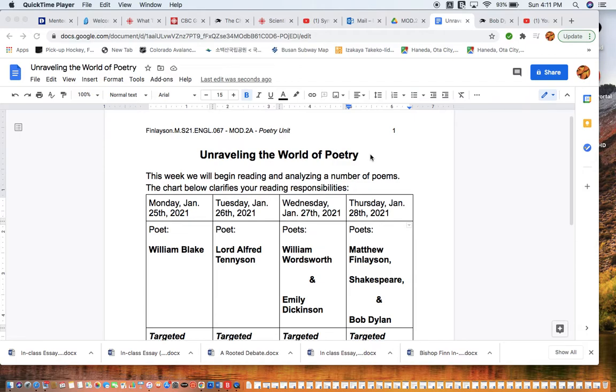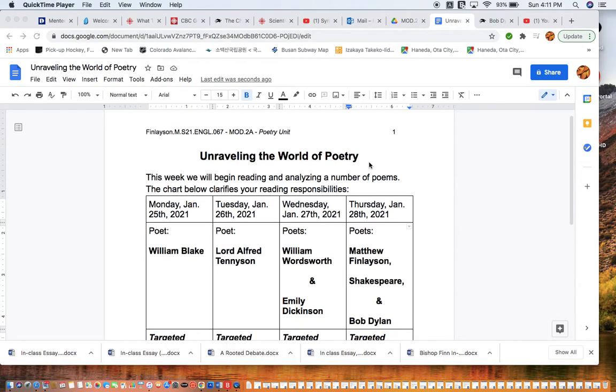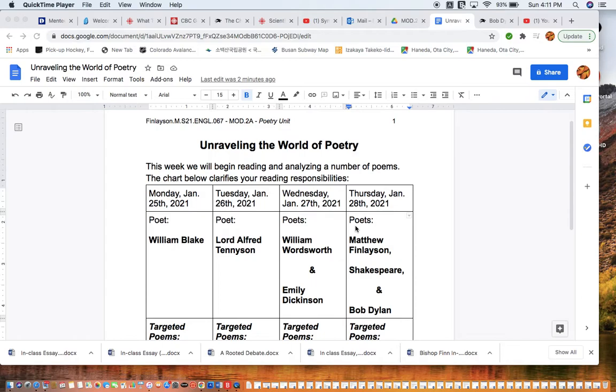But I thought some of you might want to do some pre-reading, so I've prepared this little chart here. This is a schedule for the week, essentially. So you can see the title here, Unraveling the World of Poetry. Hopefully our unit will do this. This week we will be reading and analyzing a number of poems. The chart below clarifies your reading responsibilities. So it's got each of the days at the top. Of course, I'll be posting this video and the chart to our VIU Learn website.